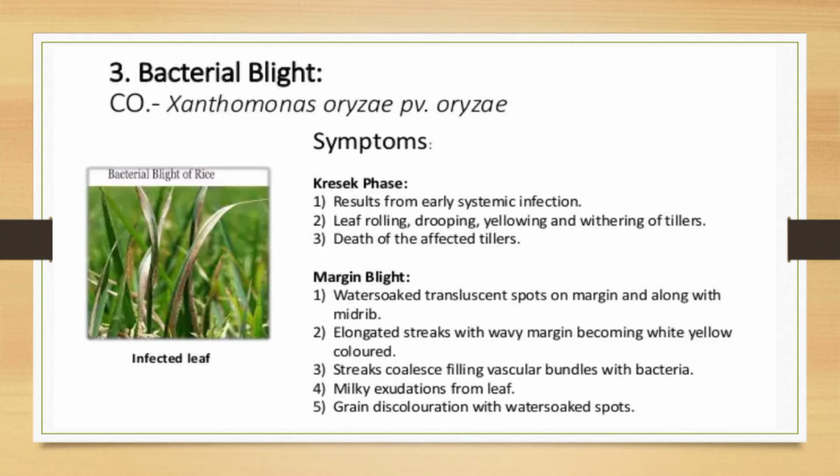Then the next symptom is margin blight. Water-soaked translucent spots appear on the margin and along the midrib. Elongated streaks with wavy margins become white yellow colored. Streaks coalesce, filling vascular bundles with bacteria. This means the streaks produced on the leaf gradually become larger and adjacent streaks merge, and this is called coalescence of the streaks.